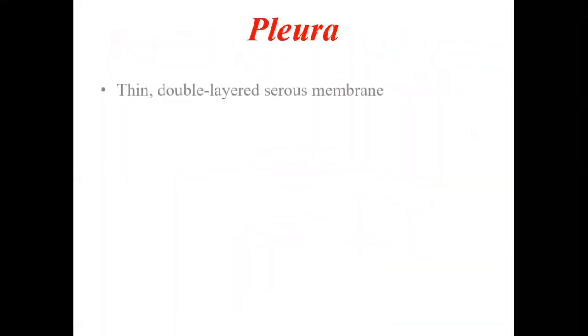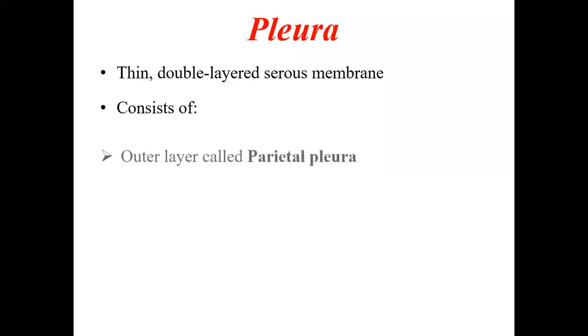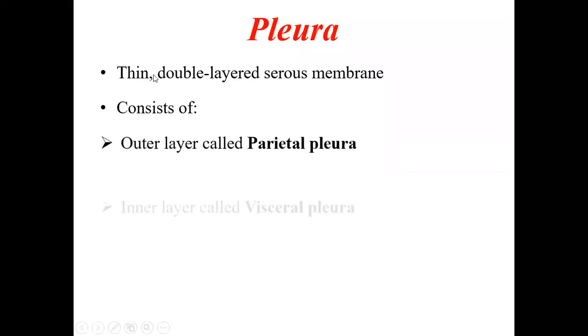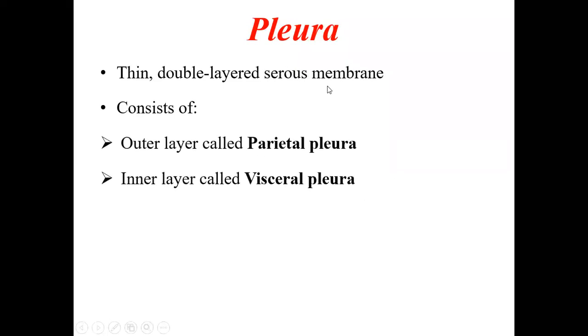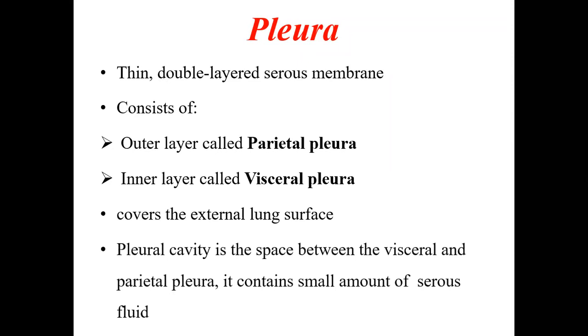Now coming to something called the pleura. Lungs are covered by a structure called the pleura, a double layered thin serous membrane which covers the whole of the lung except near the hilum or the root of the lung. Everywhere else this pleura is covering. This is nothing but a thin double layered serous membrane which consists of two layers. The outer layer is called the parietal pleura and the inner layer is called the visceral pleura.